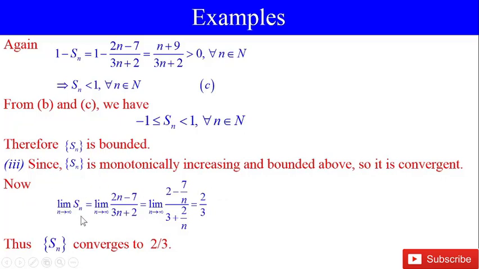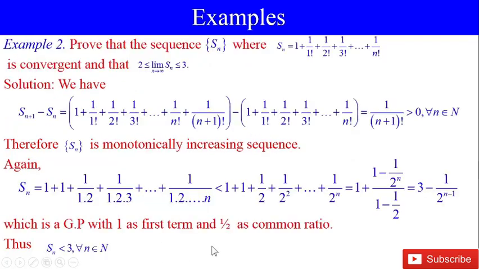Now, limit n tends to infinity Sn is equal to limit n tends to infinity (2n minus 7) by (3n plus 2), which is equal to limit n tends to infinity (2 minus 7 by n) by (3 plus 2 by n), dividing numerator and denominator by n. We have 2 by 3. Thus, Sn converges to 2 by 3.